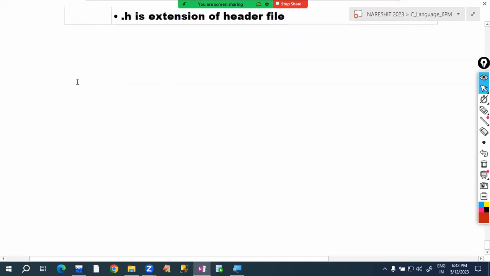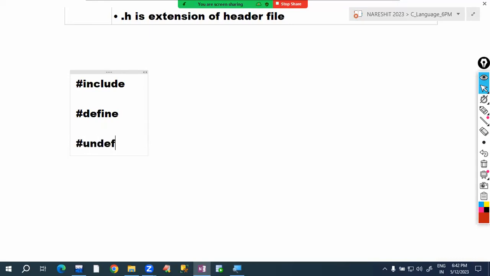Sometimes we may write #include, sometimes #define, sometimes #undef. Observe here, with the hash symbol, what does the compiler understand? That it has to run some program before going to compile. For this purpose only, we are using it as a symbol. Now here #include means which program will run now? The include program will run. Include is the program.